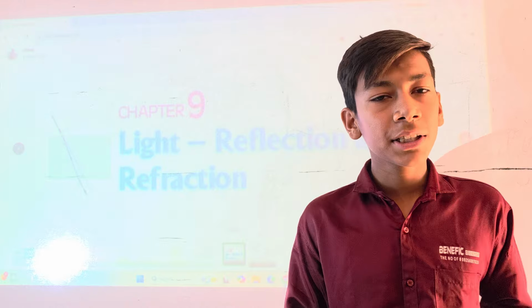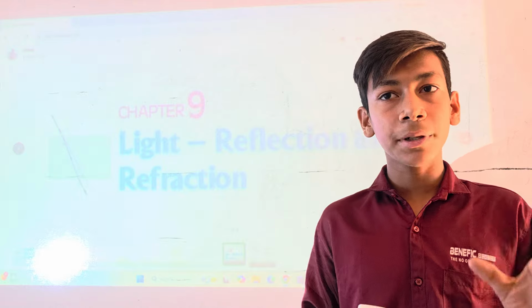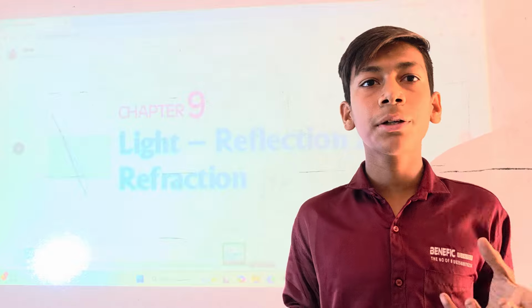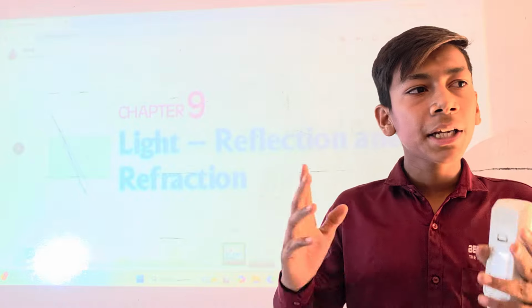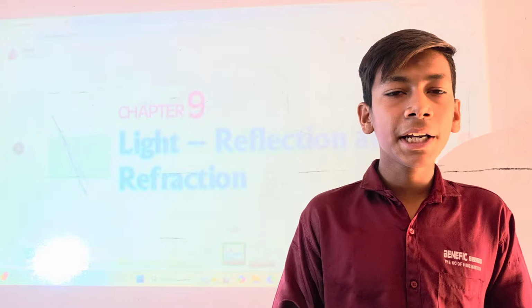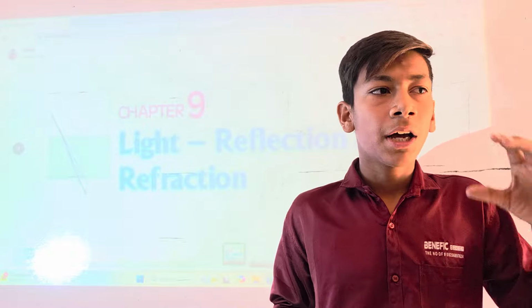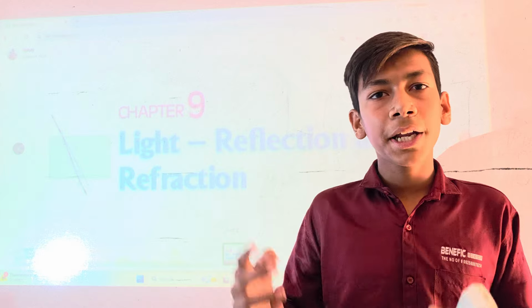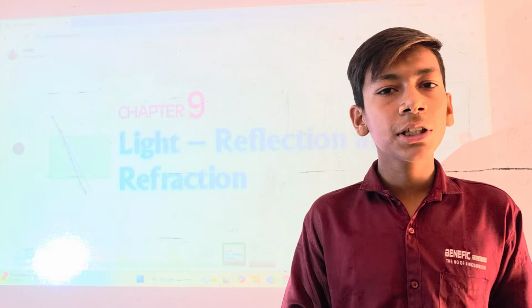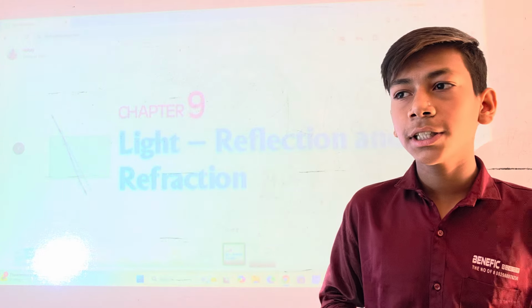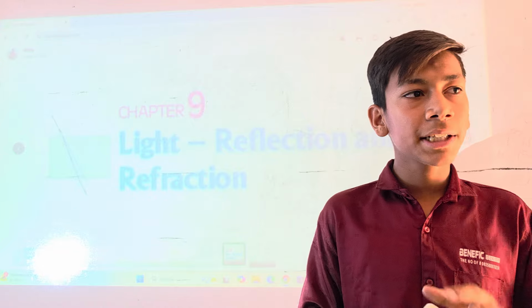Firstly I would like to tell you what a mirror is and how it is made. A mirror is a piece of glass with a polish of silver coating on one side of the mirror, by which we are able to see our face. There are two types of mirror. First is the convex mirror and second is the concave mirror.